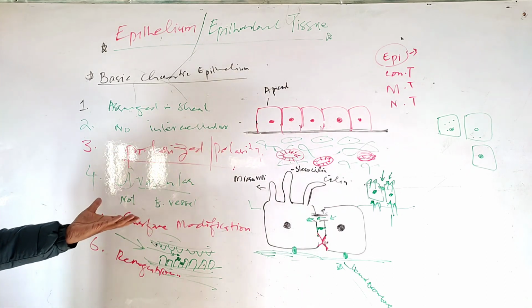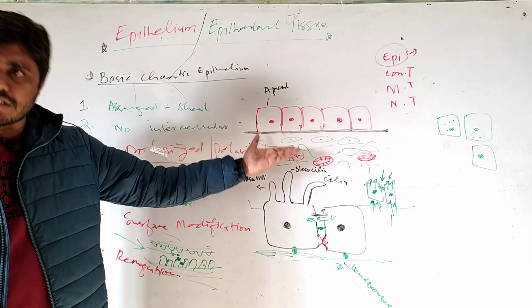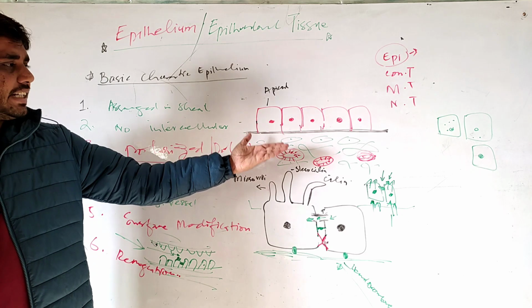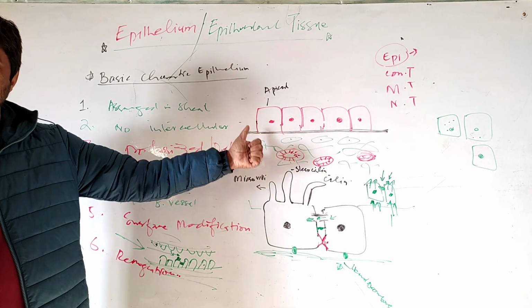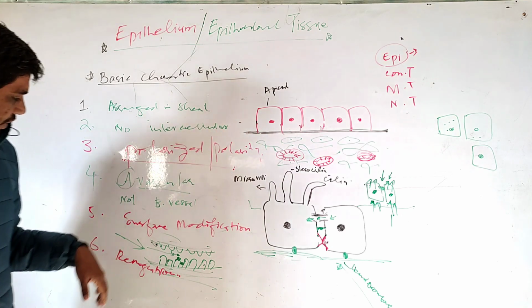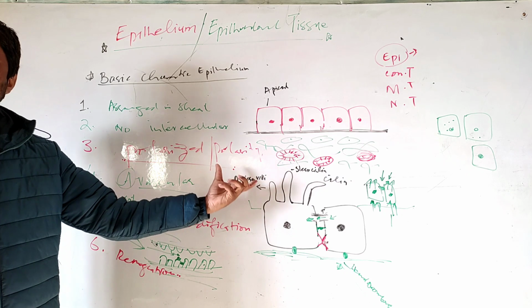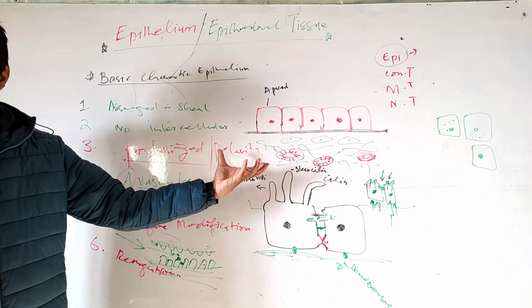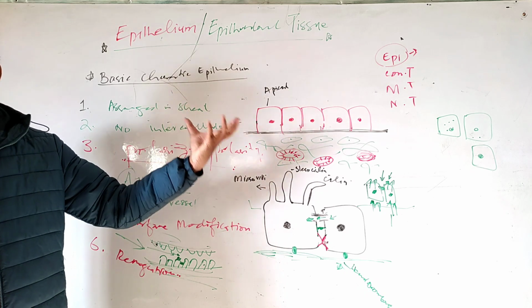Next is avascular. They do not have a direct blood supply. They take in nutrition and remove waste products with the help of diffusion. Next is surface modification, which is related to polarity. Each surface has its own characteristics. The apical surface has microvilli, stereocilia, and cilia.